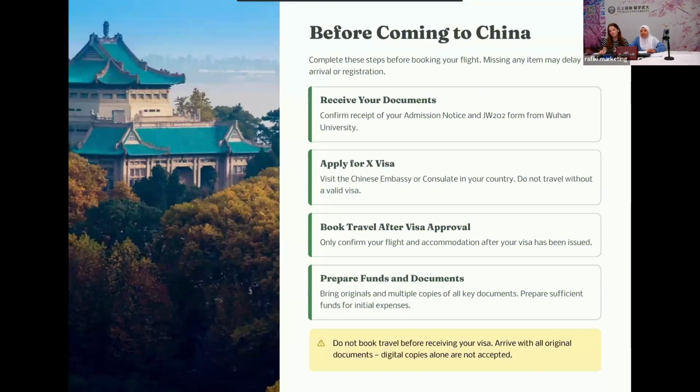After you get your visa, you need to book your flight. Only confirm your flight and accommodation after you have the visa. As well, you have to prepare some funds and documents to help you for your journey to China and Wuhan University. You need to bring the original copies and multiple copies. We will guide you in the next step on which documents you will need. So we recommend you not book your flight before you receive your visa and prepare the original documents.